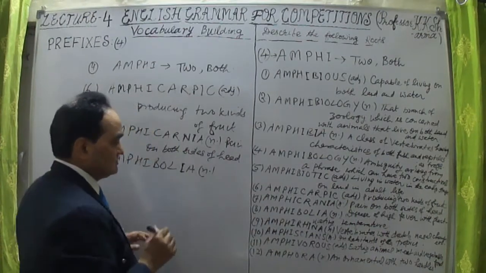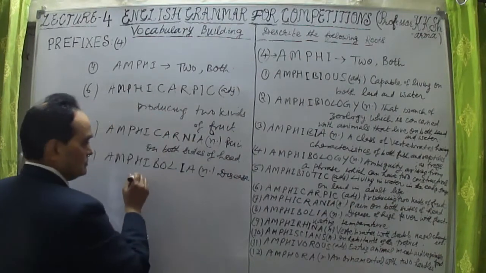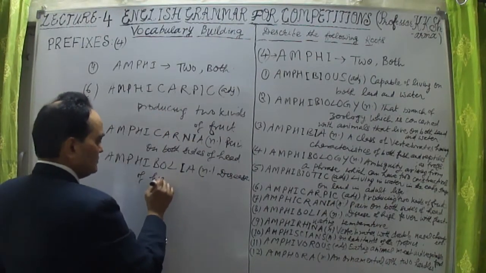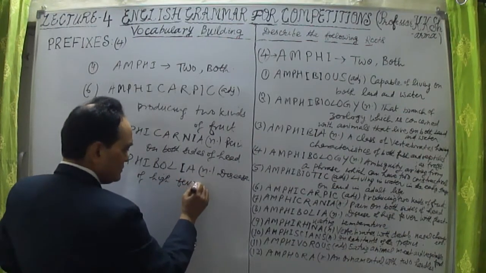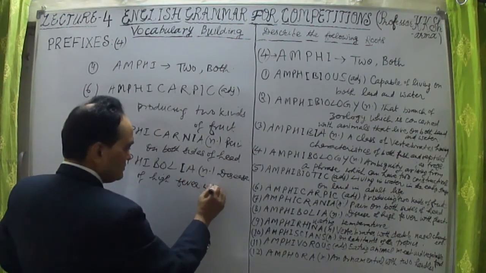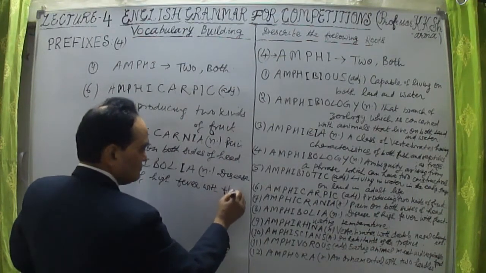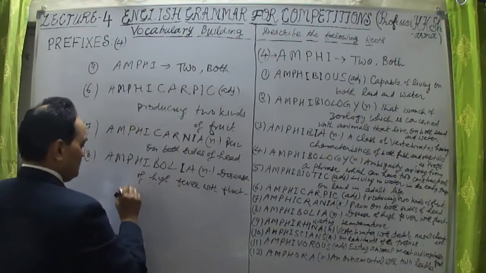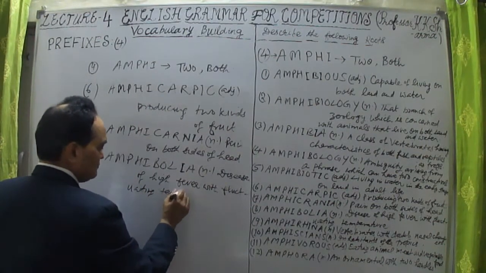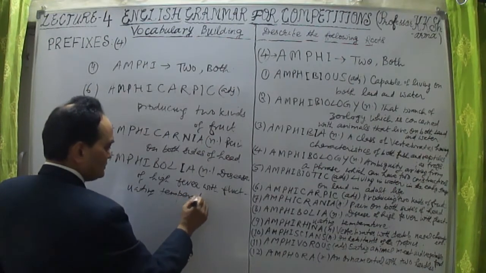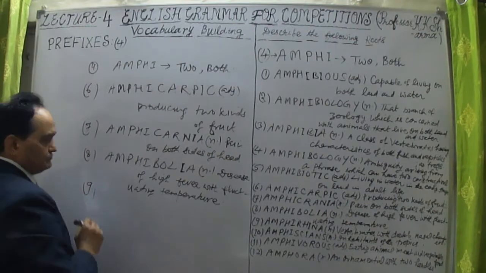So amphibolia is a disease of high fever with fluctuating temperature.